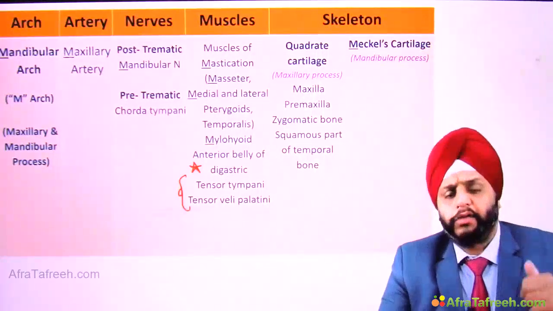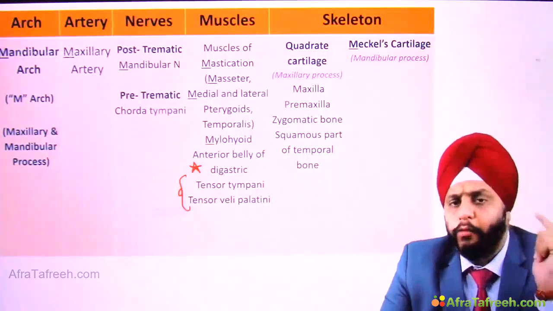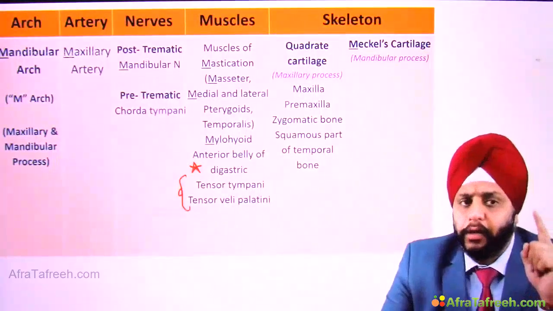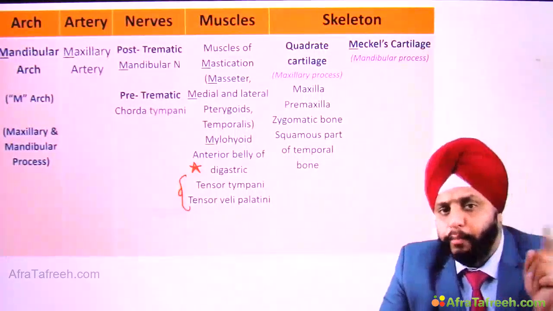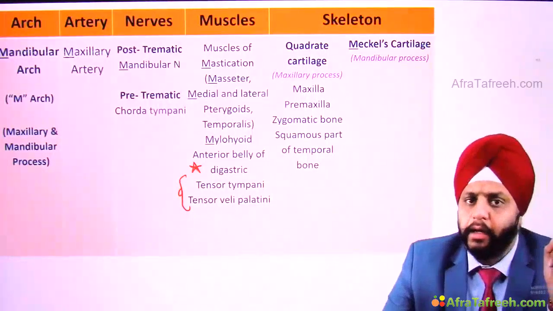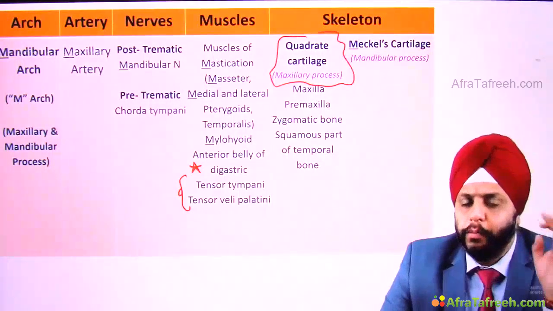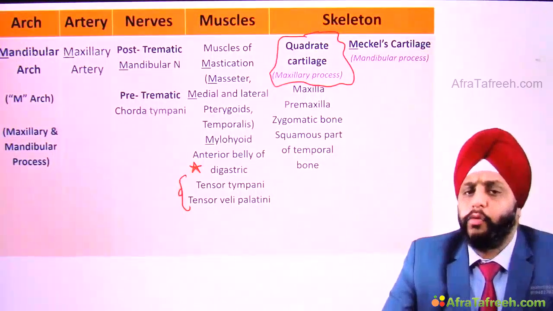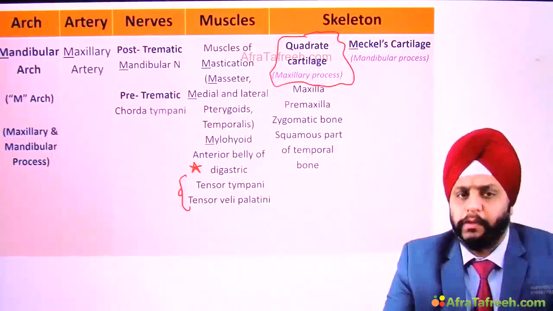So if somebody asks you a question, which is the cartilage of the first arch? You have to give the answer as Meckel's cartilage. If somebody asks a specific question like, which is the cartilage of the maxillary process of the first arch, now he has specified it, therefore you will answer quadrate cartilage. So be very, very specific in your answer. Look carefully at what the question has asked. General question, general answer. Specific question, specific answer.